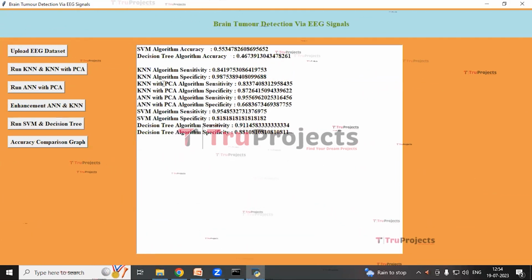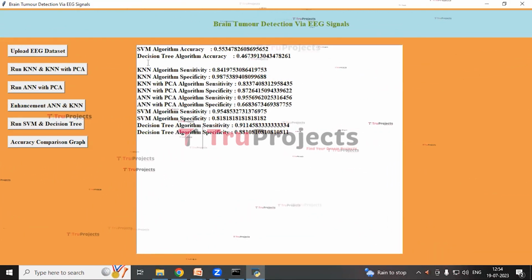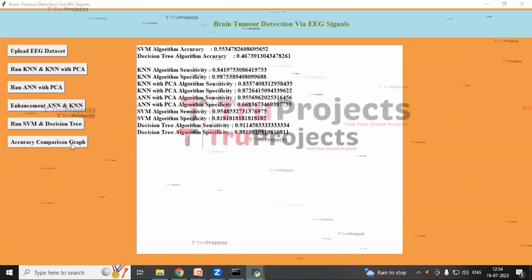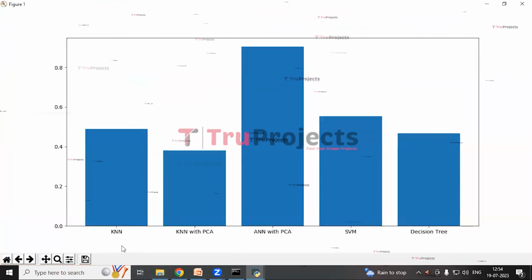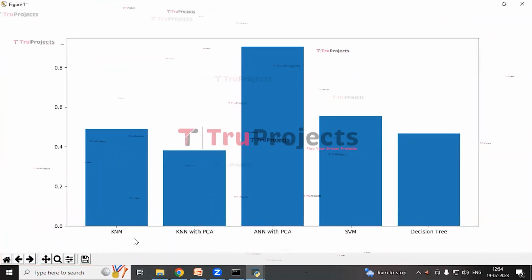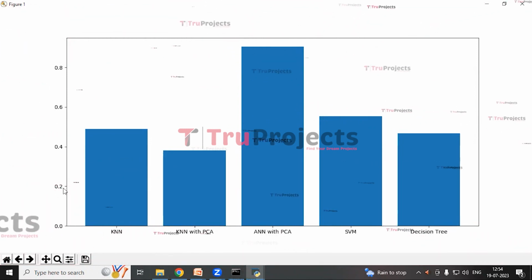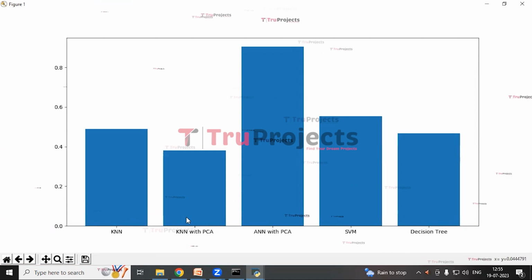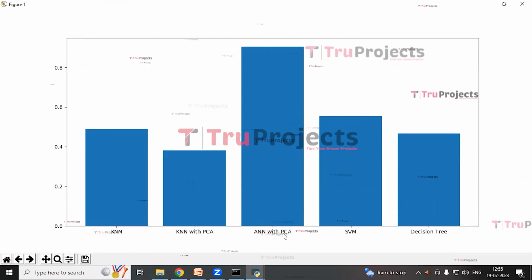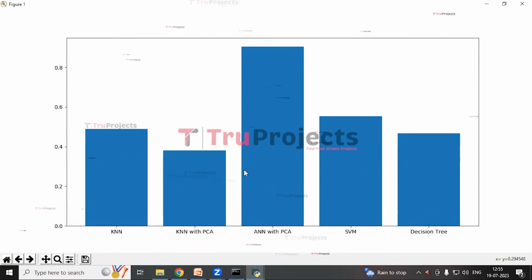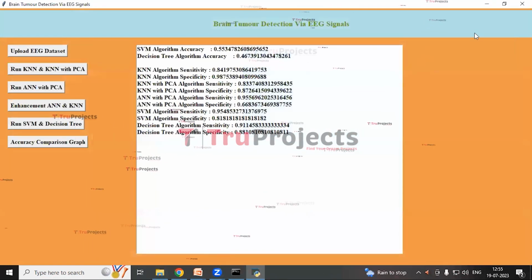So here we got the accuracy of the SVM algorithm and decision tree algorithm. Next we will be comparing the accuracy graphs. On the x-axis we can observe that the algorithm names are represented, and on the y-axis the accuracy scores are represented. First algorithm is KNN, second is KNN with PCA, third is ANN with PCA, fourth is SVM, and fifth is decision tree. Among all the algorithms, ANN with PCA is performing well with the highest accuracy. So close this graph, close this tab.